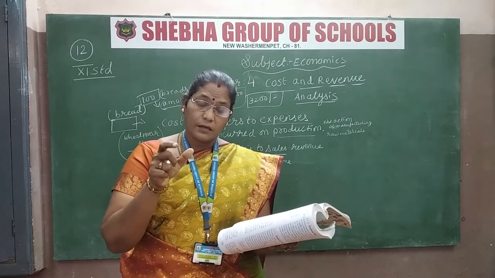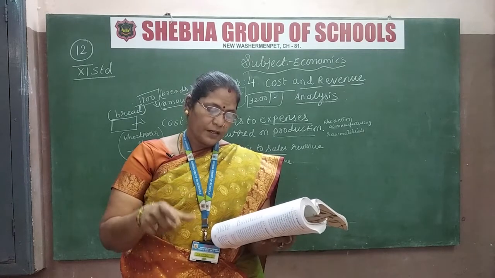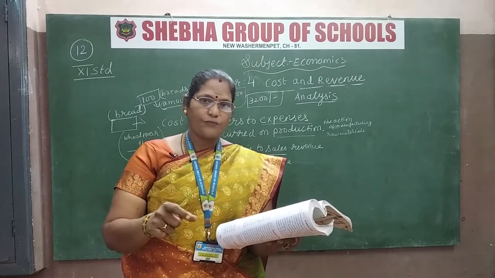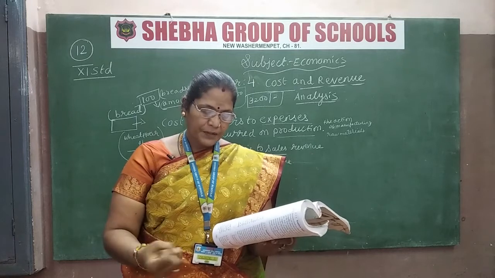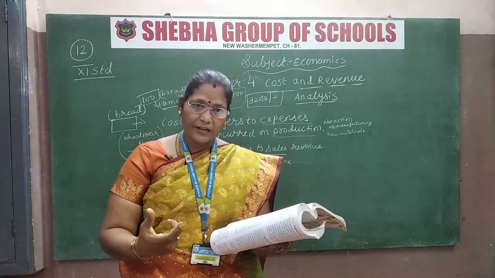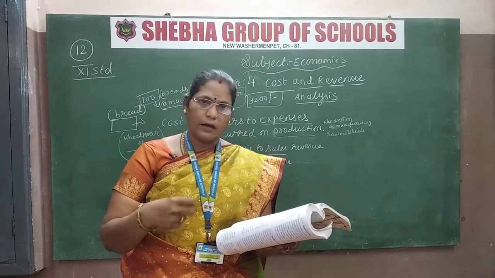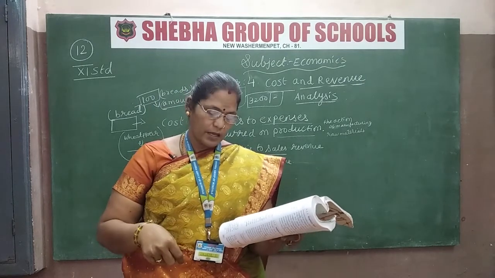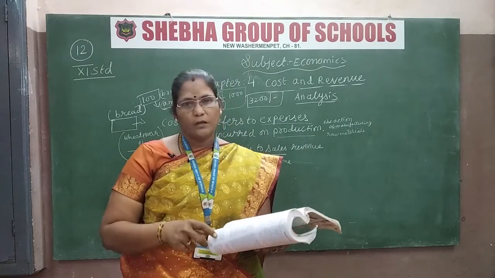So what is the cost function? They will see the criteria: the output, second the scale of production, then the prices of the factors, then other economic variables. All of this is known as the cost function.